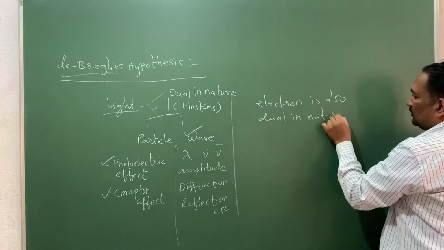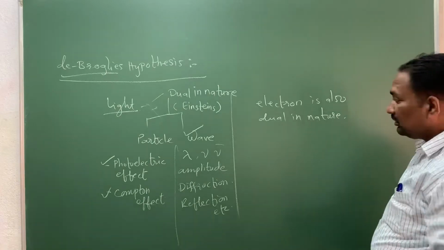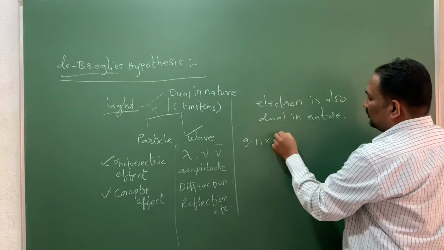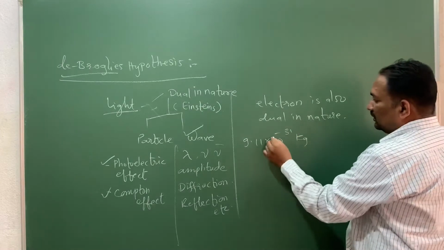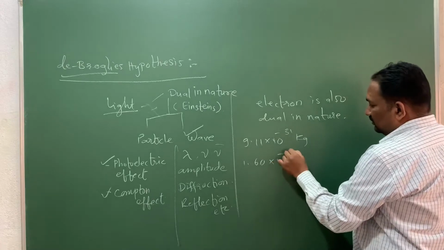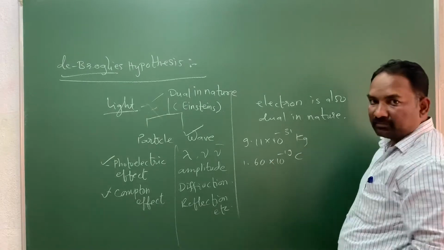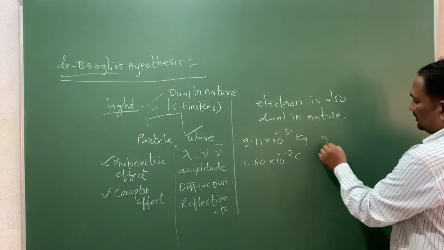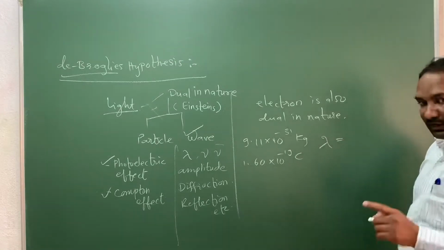It is sometimes a wave, sometimes a particle. Now we know it is a particle because its mass is 9.11 into 10 to the power minus 31 kilogram. Its charge is 1.60 into 10 to the power minus 19 coulombs. This property suggests it is a particle, but de-Broglie suggested it as a wave also, and the wavelength of that particle